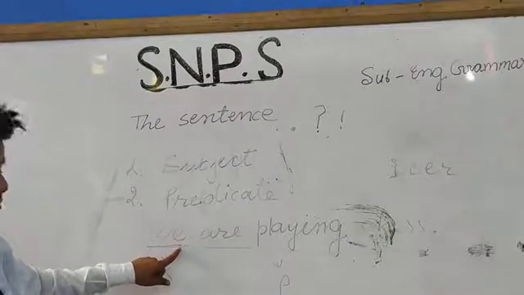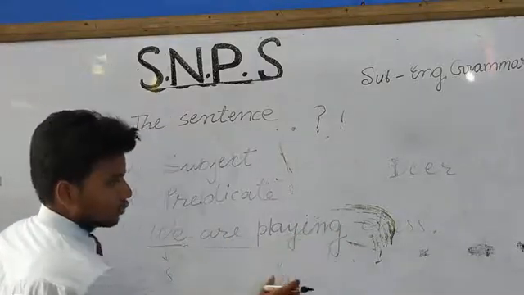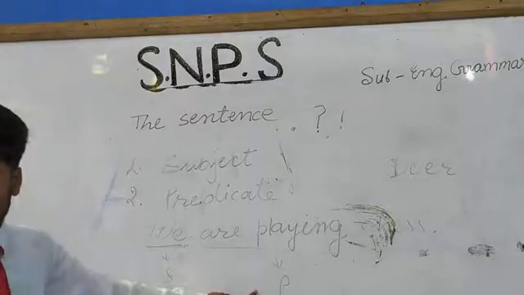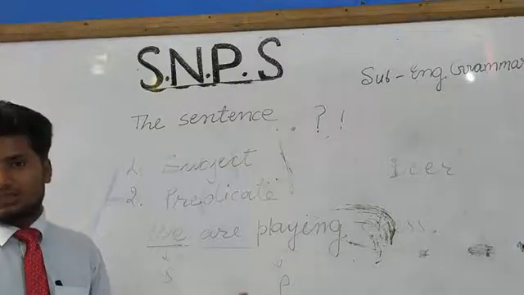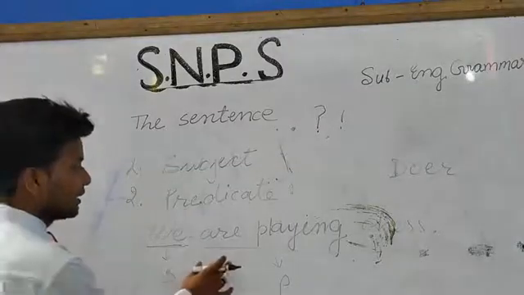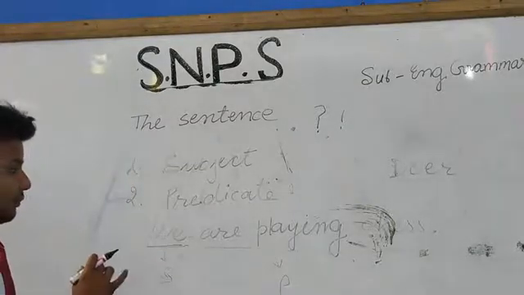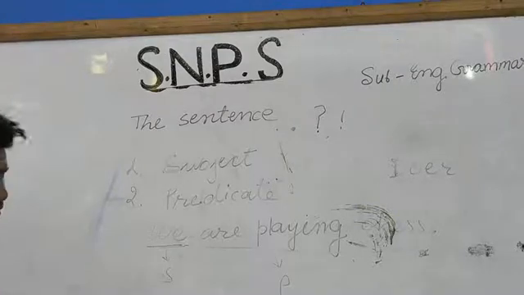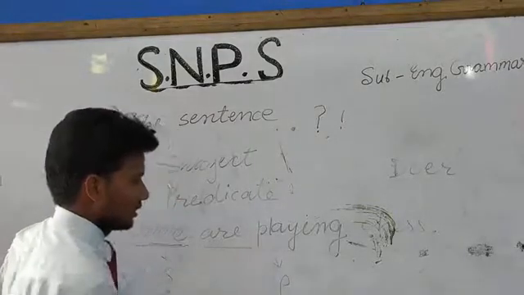That means except the subject, "are playing chess", this group of words will be considered as the predicate. As I have said in my definition, what is said about the subject is called the predicate. Now you can understand and even differentiate between subject and predicate in a sentence. So "are playing chess" is the predicate.